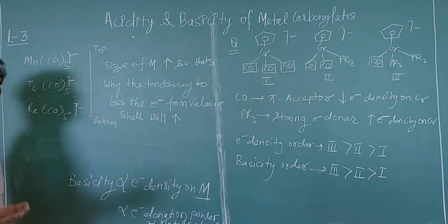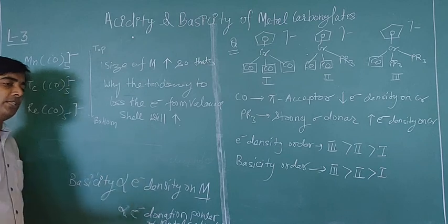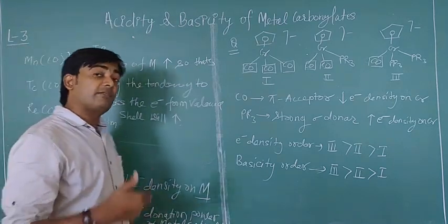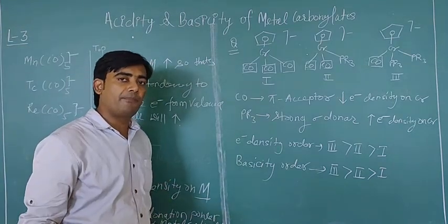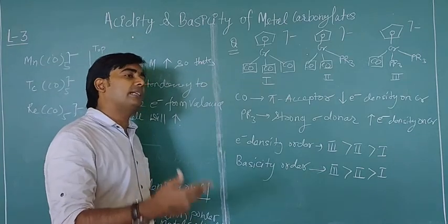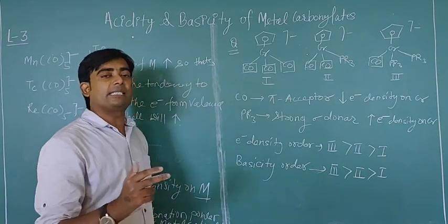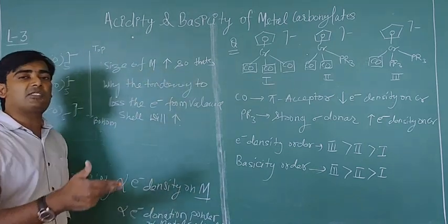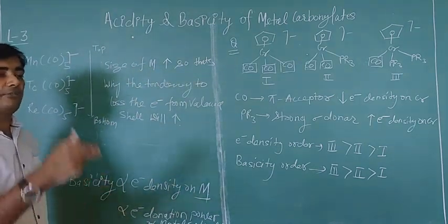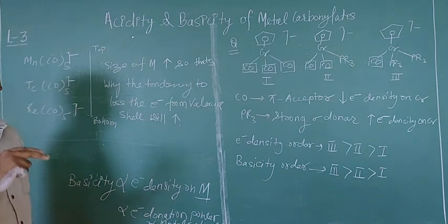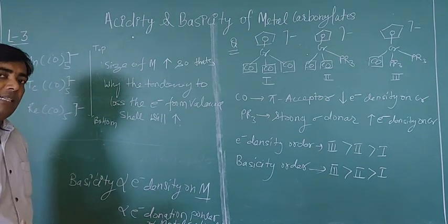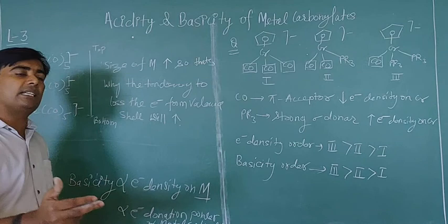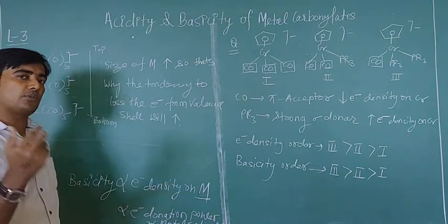So you can say that when we move top to bottom in transition elements or in a group, the tendency to lose the electrons will be increased because the size of metal will be increased. So that's why nuclear charge will be less effective from top to bottom. So electron can be easily removed from the metal, and that electron can attract the proton from the reactant species or solution.